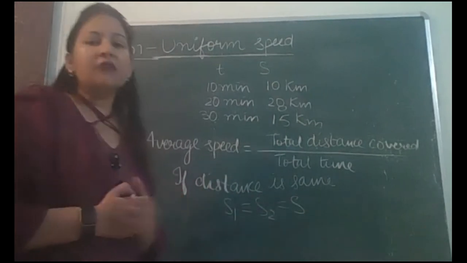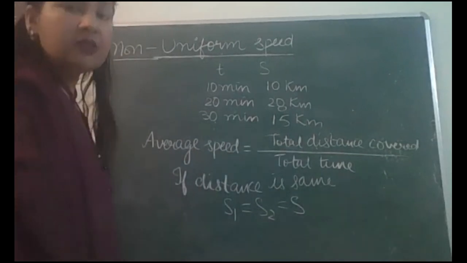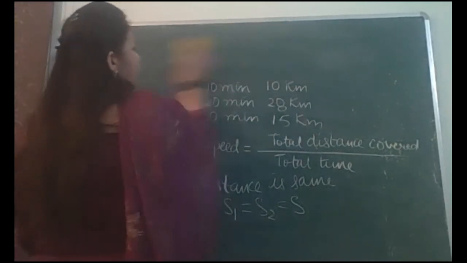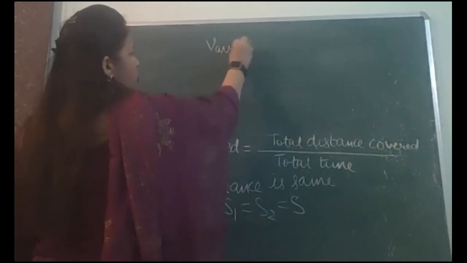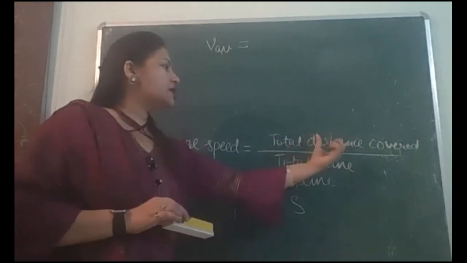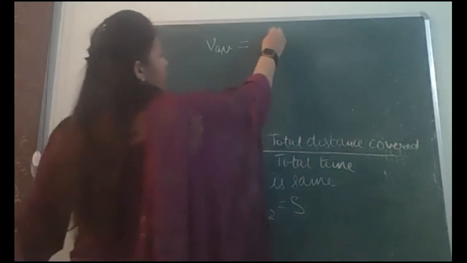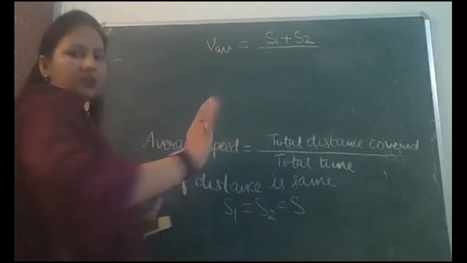So see how we can find average speed. Average speed का symbol you can write V average. Speed stands for V and AV means average. ठीक है? So see how I can write total distance covered. Total distance होता है otherwise S1 plus S2. ठीक है? दो parts हैं suppose.